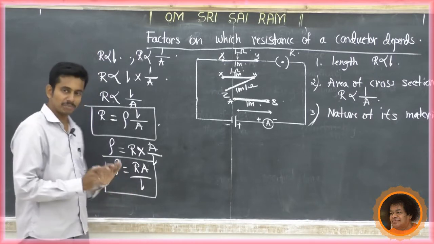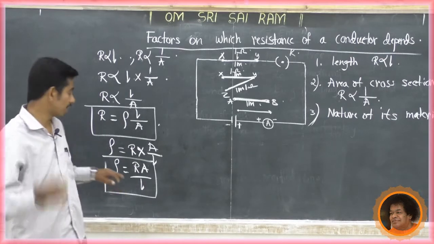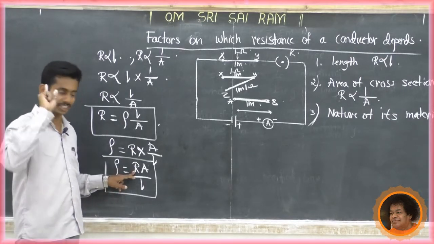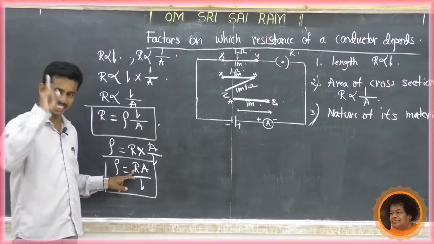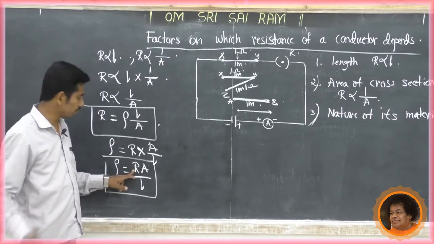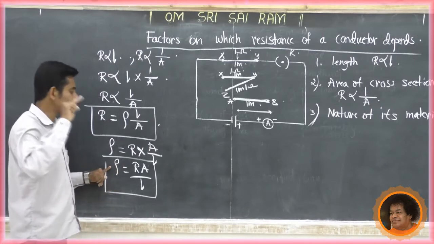Now, resistivity and resistance are directly proportional. If the resistance of the material or conductor is increased, the resistivity also increases. Resistance increased means resistivity also increases. Now, what is the difference between resistance and resistivity?